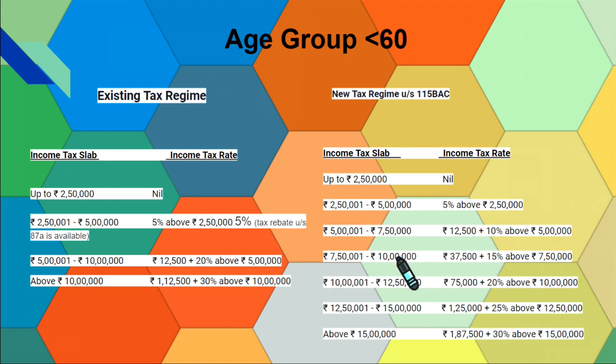This slab rate is for people aged less than 60, and they are eligible to pay this tax. One tip I will give you in this video: if you have an income of 10 lakh and you have about 5 lakh of deductions to show, then you should choose the old tax regime. That is the best thing in the old regime, because the rebate will be applicable if your income is below 5 lakh.